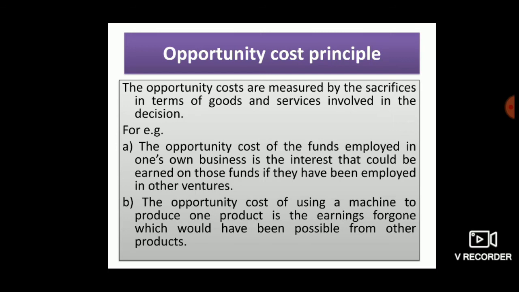These foregone incomes, interest, salary, and rent, are called opportunity cost, or transfer cost. Accounting profit doesn't take into account the opportunity cost.